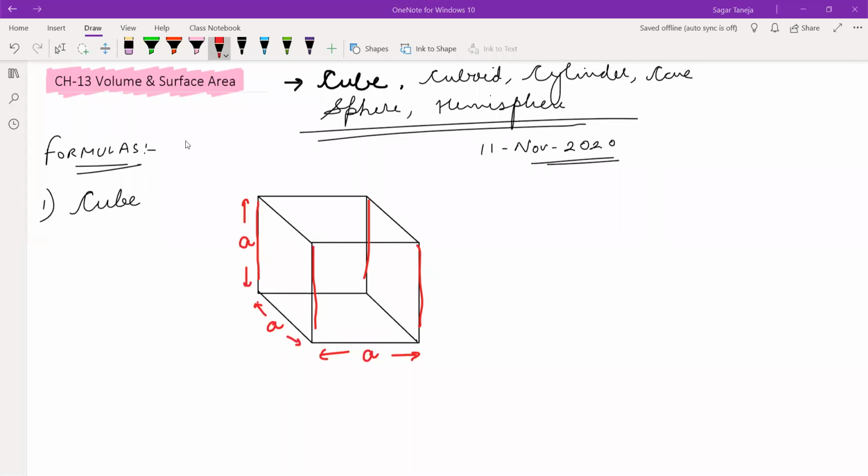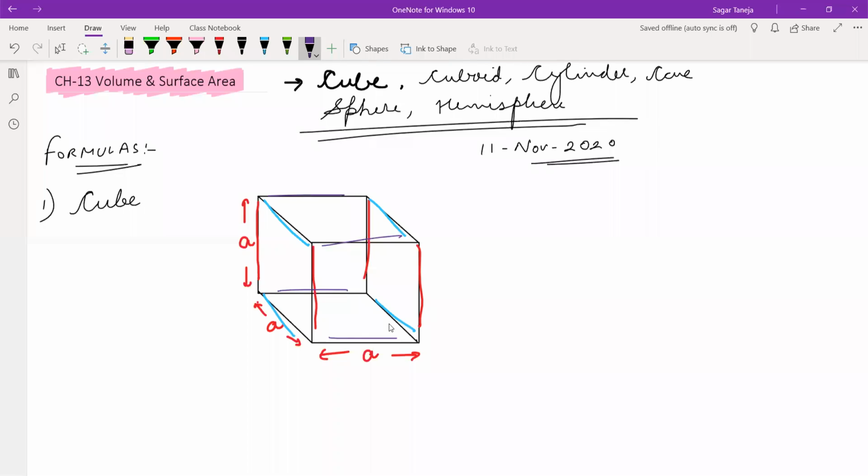After that, how many breadths? 1, 2, 3, and 4. These 4 sides, the sky blue lines which I have made, are the breadths of the cube. And these red lines represent the height of the cube. And let me make these, which represent the length of the cube. I hope it is clear. So how many lengths are there? 4 lengths, 4 breadths, and 4 heights. So how many sides in total? 4 plus 4 plus 4, 12 sides.